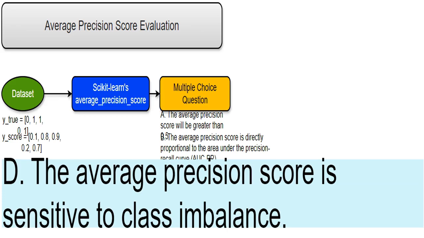While less sensitive than accuracy, the average precision score can still be affected by class imbalance. If one class heavily outweighs the other, the score might not accurately reflect the model's performance in the smaller class.